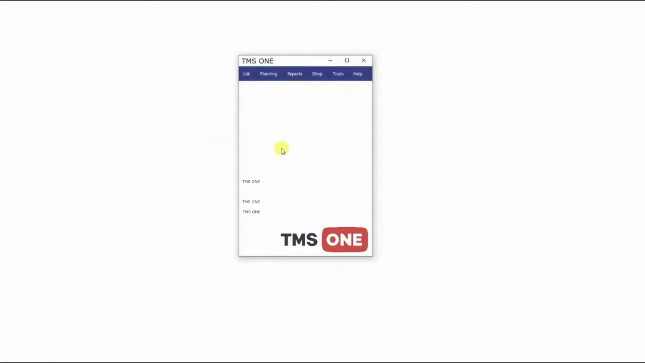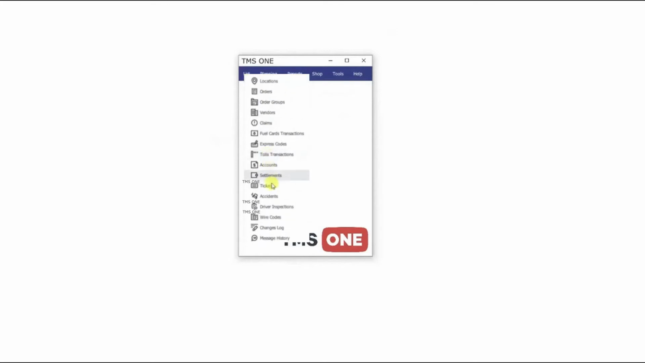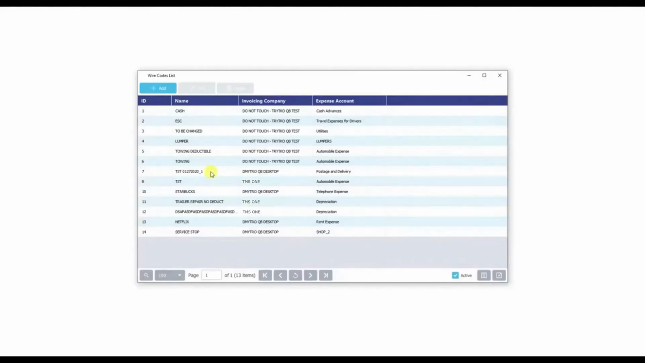The next change that we have is going to be regarding wire codes. So if we go under list, we scroll down, we are going to see a new section here called wire codes. So this, in essence, will allow for the creation of express codes with a certain preset criteria. So as you can see, we have some samples in here.